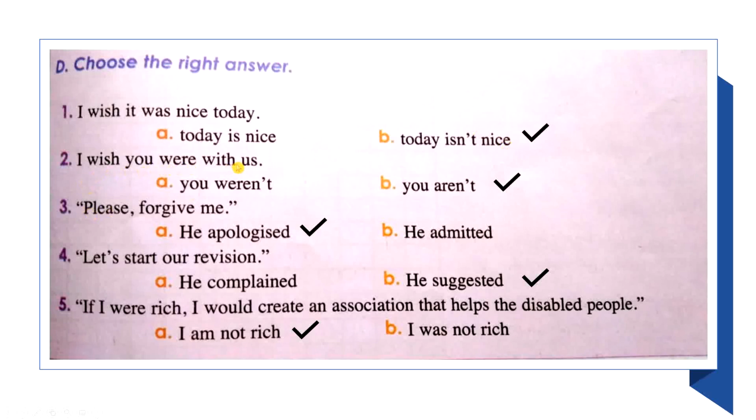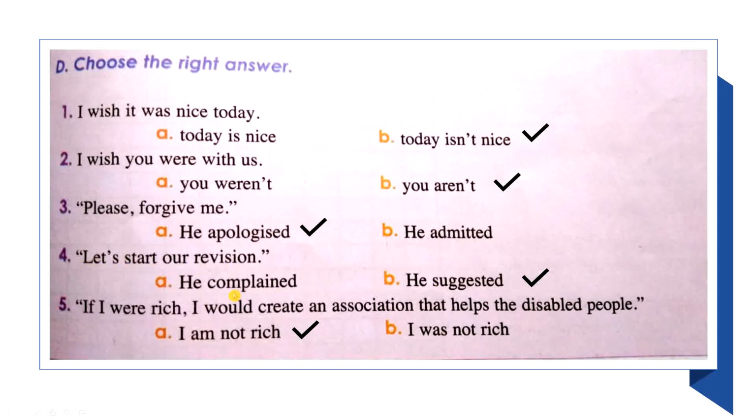I wish you were with us. I wish you were. Is he with us? No, he isn't. Talking about the present, but it is contrary to fact. You aren't with us. Please forgive me. So here we are expressing what? Apologizing. Forgive me. It's for apology. It's not admitting. Let's start our revision. As we said before, it is for suggestion.